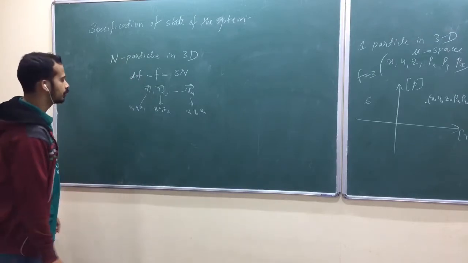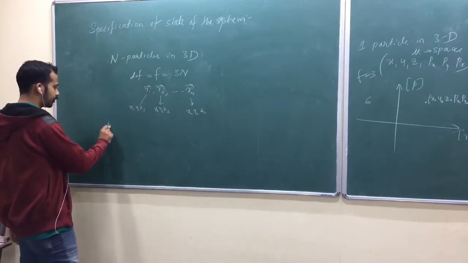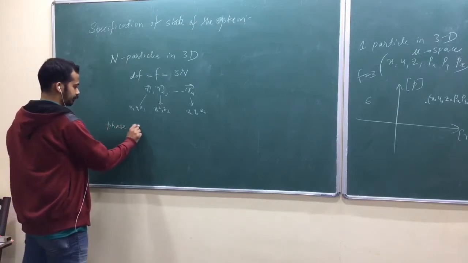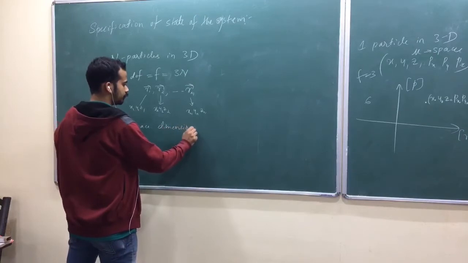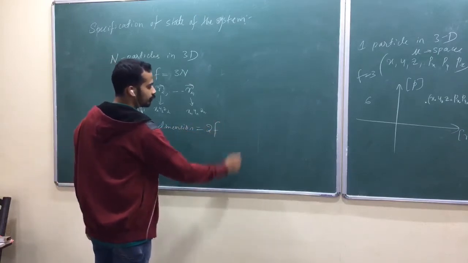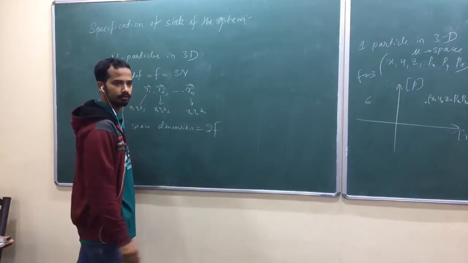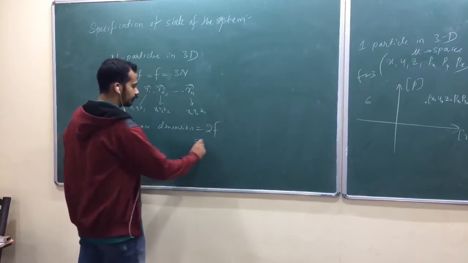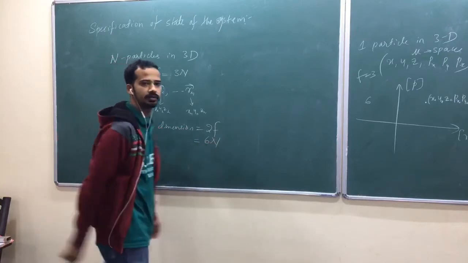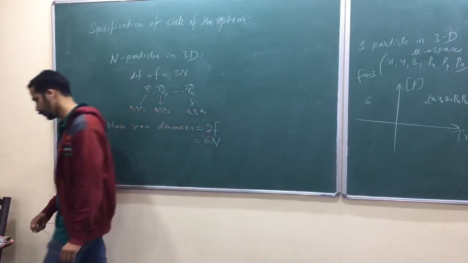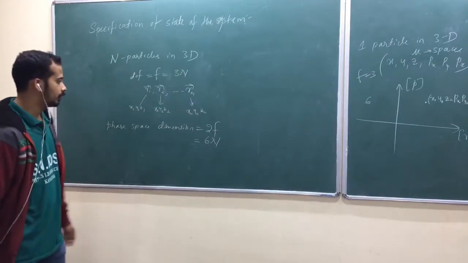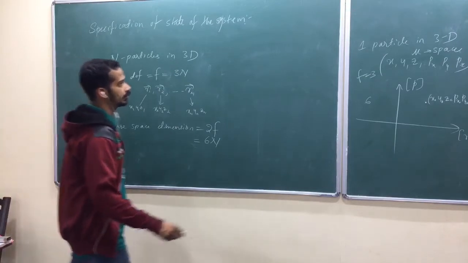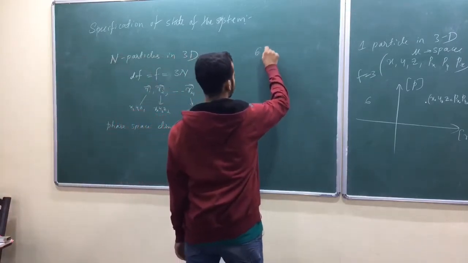Am I right? So now what is the phase space dimension? That is always 2 times f. So can you remember? 2 times the degree of freedom, that's equal to 6n. 6n dimensional phase space. And we call this one a 6n dimensional phase space.